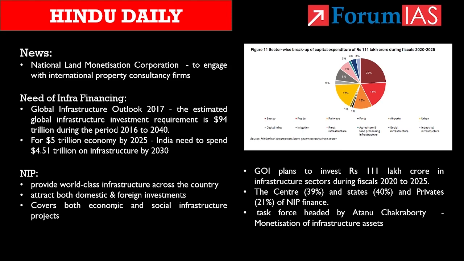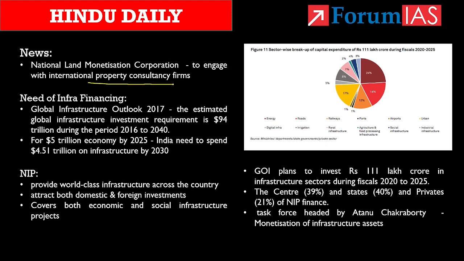This news article is regarding that only. The government, to fasten the process of asset monetization, came up with an institution called National Land Monetization Corporation. Know that this corporation involves temporary allocation of government assets like land, building assets of central public sector enterprises and other government agencies to private players. The current news is that this National Land Monetization Corporation has decided to engage with international property consultancy firms to help NLMC to strategize and implement transactions from start to finish.